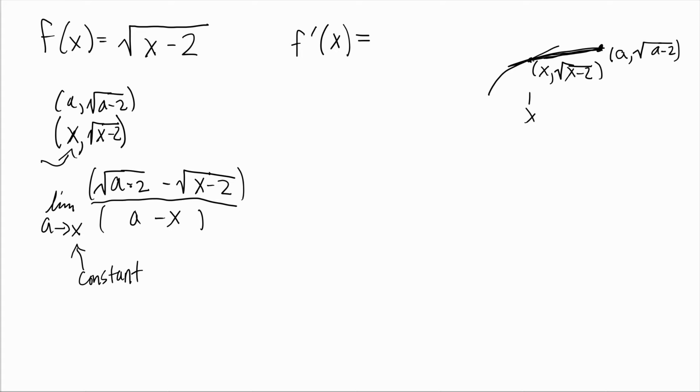Now notice that the numerator looks fairly complicated, but the domain problem is in the denominator. But if we can somehow change the form of this so it has an a minus x factorable out of it, then you could cancel things, and the domain would change, and you could plug in a equals x.